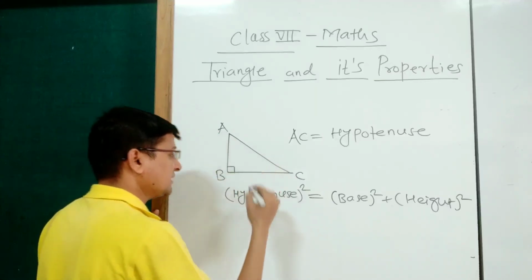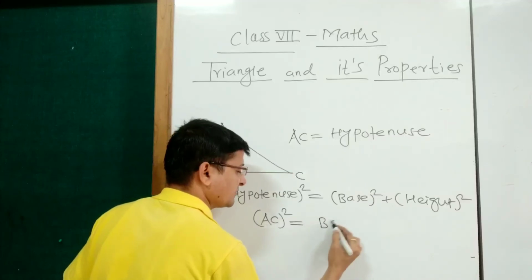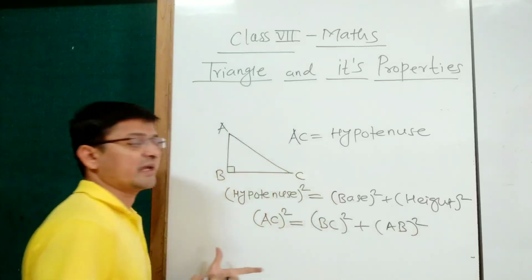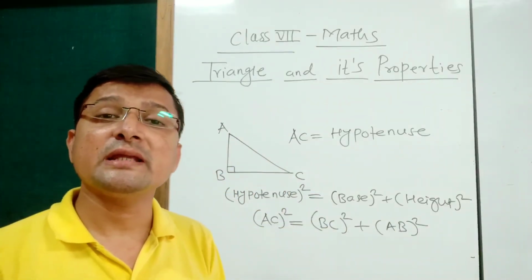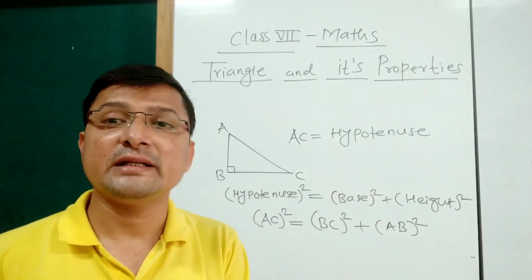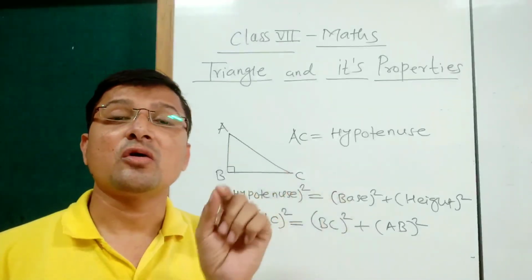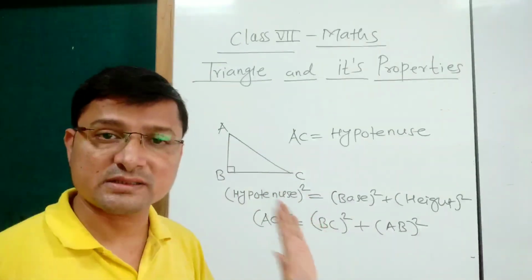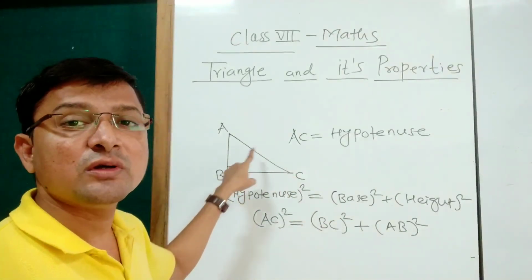Here the hypotenuse is what? AC. So AC square is equal to base square, that is BC square, plus height square, that is AB square, and this is called the Pythagoras theorem. This theorem holds only in a right angle triangle. And note one thing, the hypotenuse is the longest side of a right angle triangle, and the hypotenuse is the side opposite to the right angle.